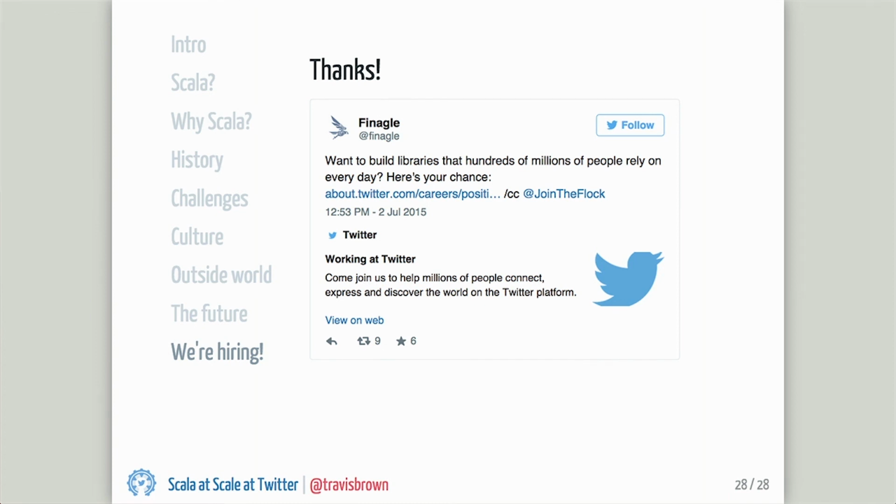So Algebird is a project that lives outside of Twitter, but we do consume it as a third-party dependency, and it provides a monoid implementation. It provides a lot of those kinds of fundamental type classes and types. We do not currently use either Scalaz or Cats internally at Twitter.